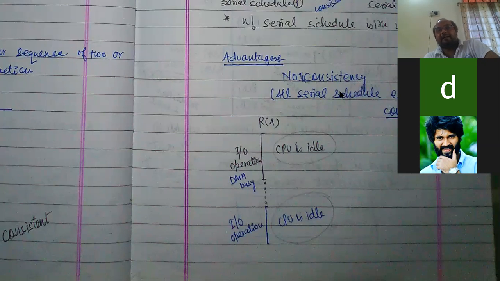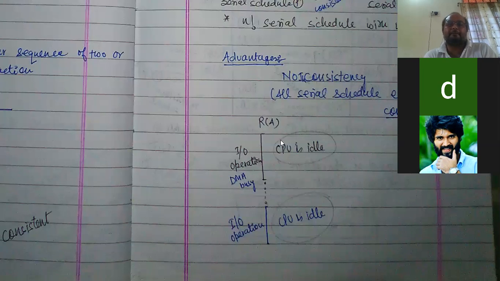Advantage. Now I'm saying all serial schedules are consistent, that means no inconsistency. If the schedule is serial, then there is no inconsistency. Inconsistency starts only when the schedule is concurrent, but throughput is less in the case of serial schedule.